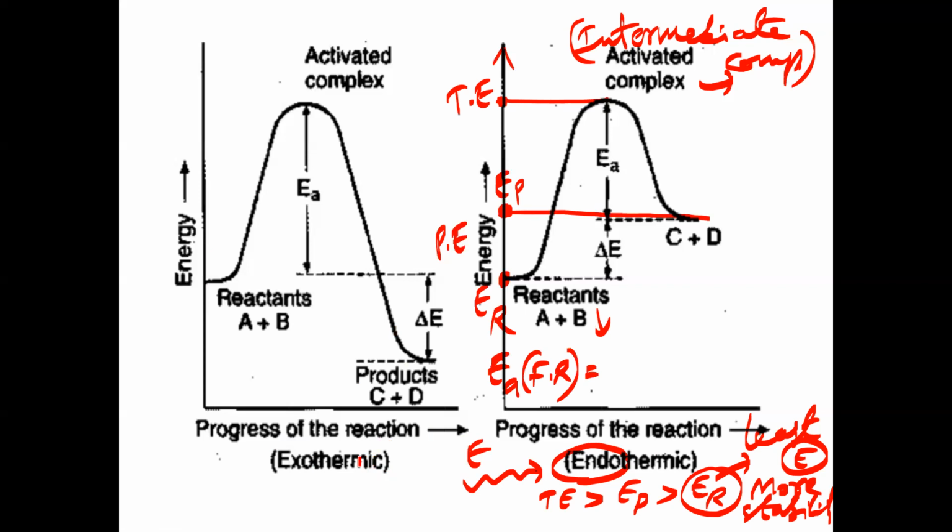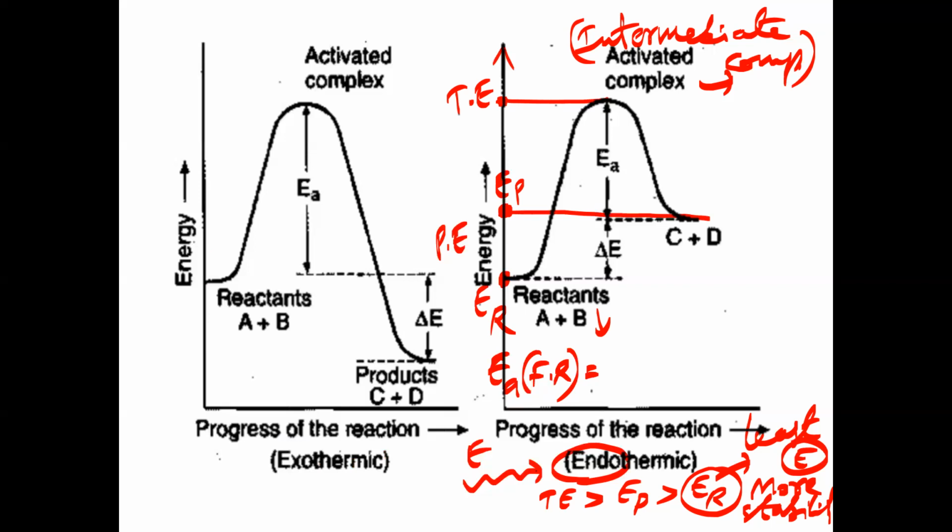What minus what? Energy of products minus energy of reactants. No, that is delta H you are saying, the enthalpy change. Energy of product minus energy of reactant. I asked about activation energy. EA means what? Activation energy of forward reaction.